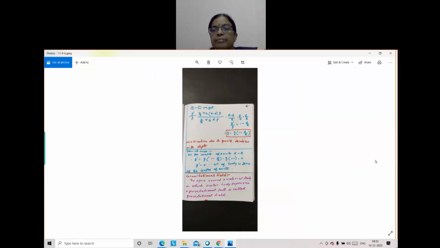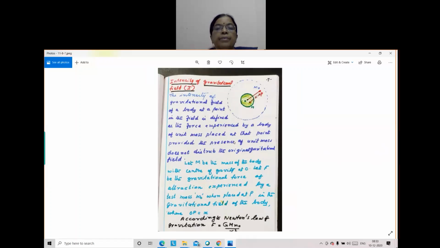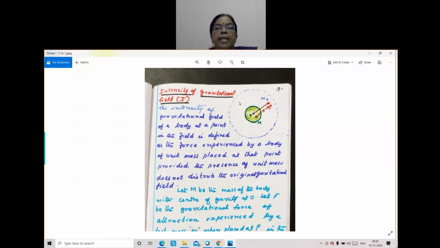I'll show the figure next. See, here this is Earth. Suppose this is Earth. We are discussing gravitational field. Center O, mass m, capital R radius of the Earth. And I have drawn a dotted circle around it.